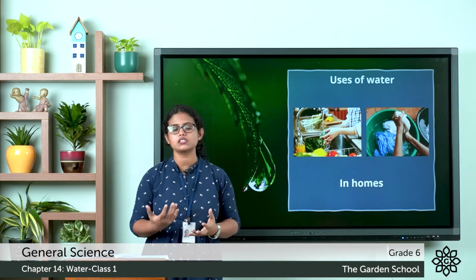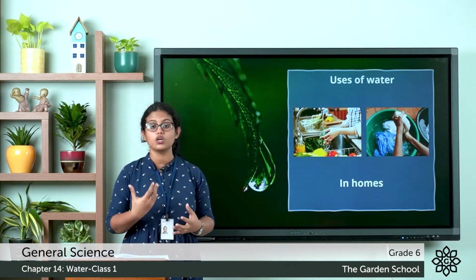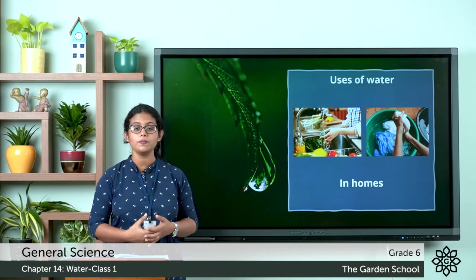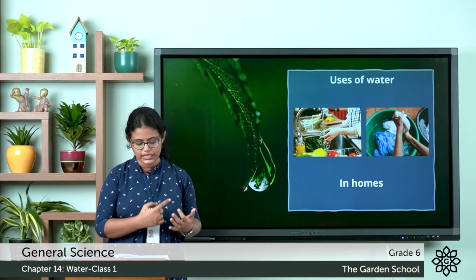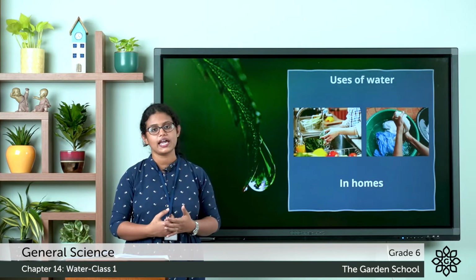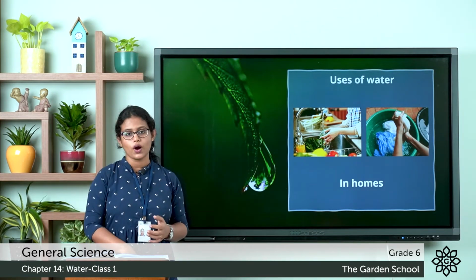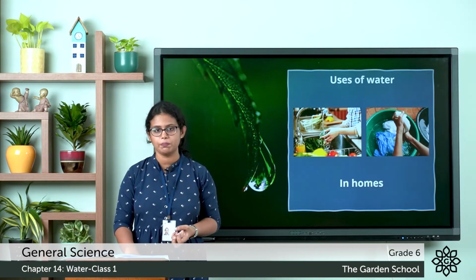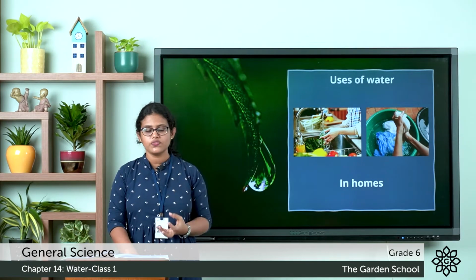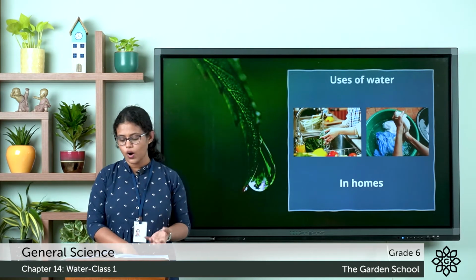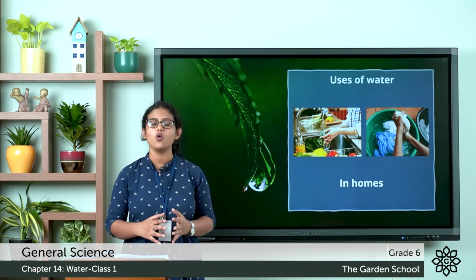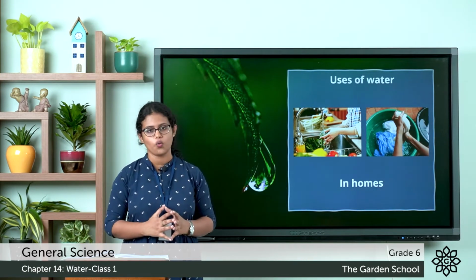And where do we get this drinking water from? The water that we use, we get from rivers, ponds, lakes, groundwater, etc. On page number 189, here you can see a picture. You can follow the steps, that is 1 to 7, to know how the water reaches your home.